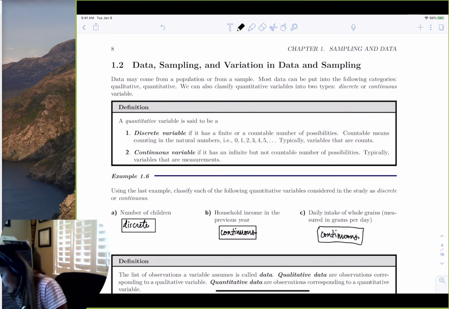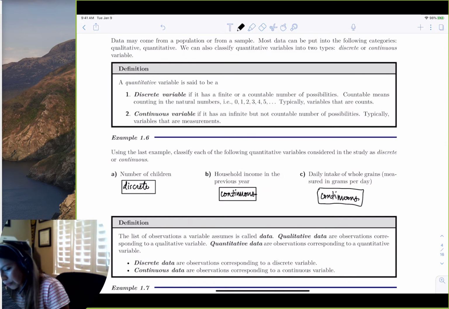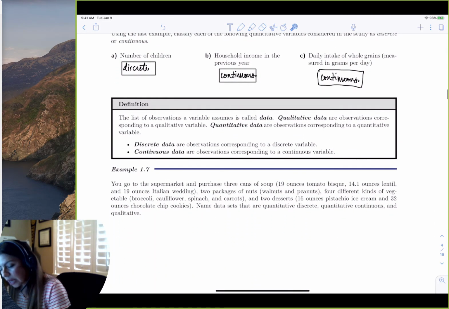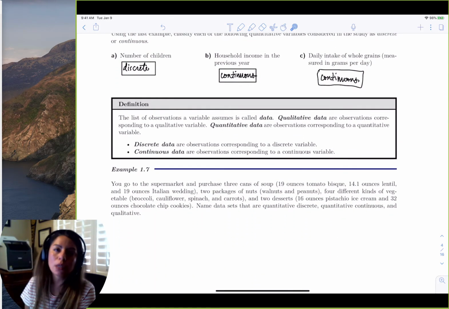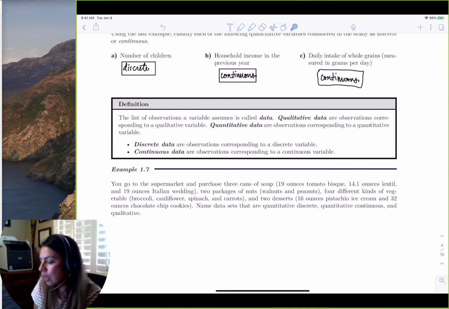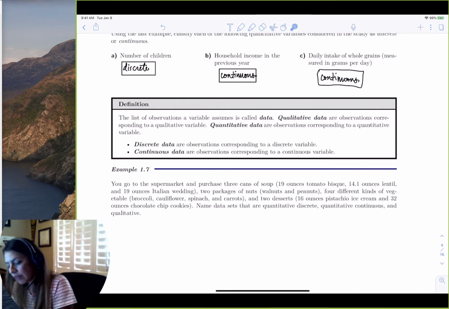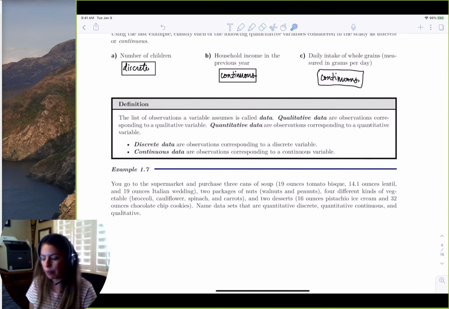Okay. So quantitative has two types of variables. And those two types of variables go hand in hand with the type of data. So if we have a quantitative variable, we have quantitative data. If we have categorical variables, we have categorical data. So we just have the names of the variables correspond to the type of data.